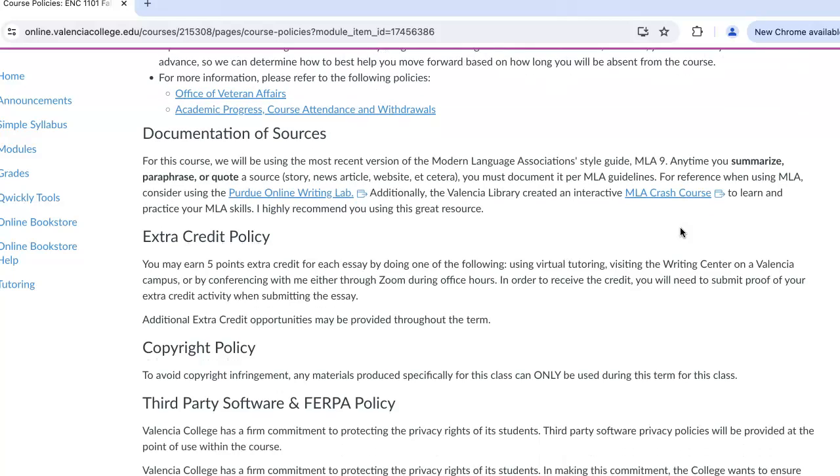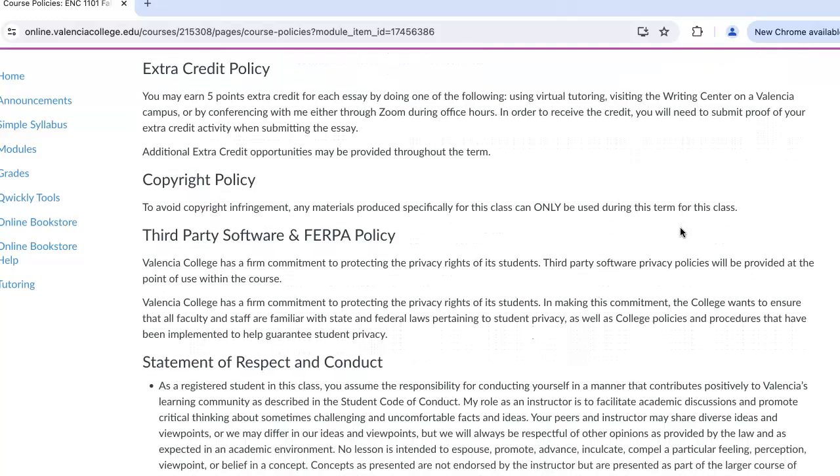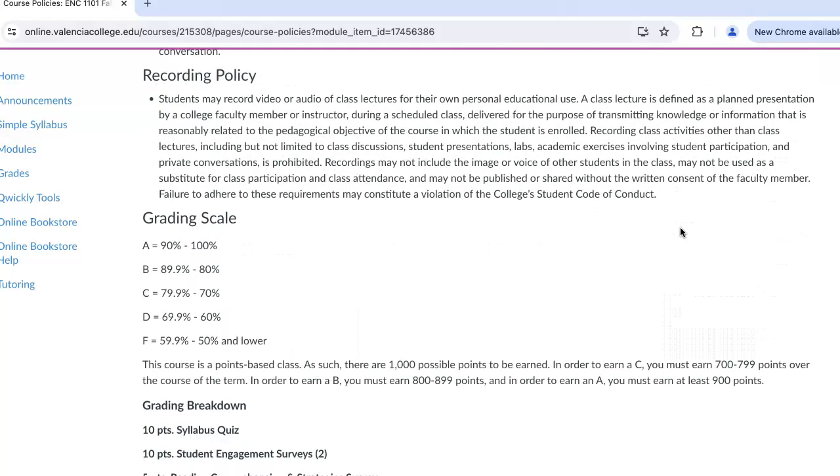As for documentation of sources, you will use MLA9. I provided you some links to the Purdue Online Writing Lab, as well as an MLA crash course to help you out there. I encourage you to have a look at the extra credit policy, as well as the statements for respect and conduct and recording.